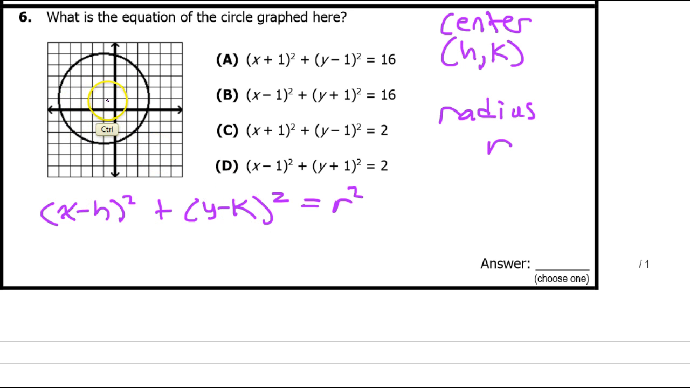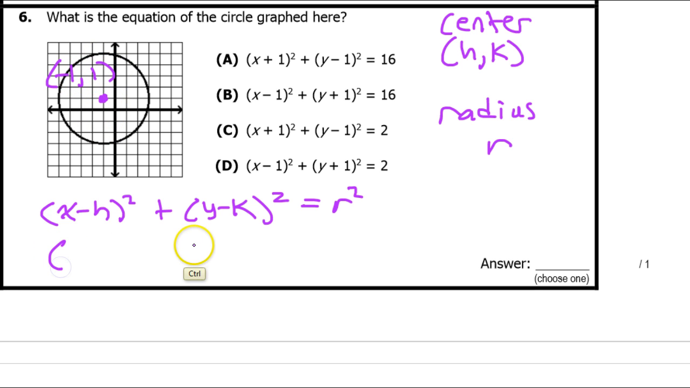So when I look at this picture, it's pretty easy to see that this purple dot is right at the center of the circle. If I wanted to double check, I can see that if I go 4 to the right, I'm on the circle. If I go 4 to the left, 4 up, 4 down, I'm at the center. So now, what are the coordinates of the center? This is -1, 1. So the center is -1, 1.